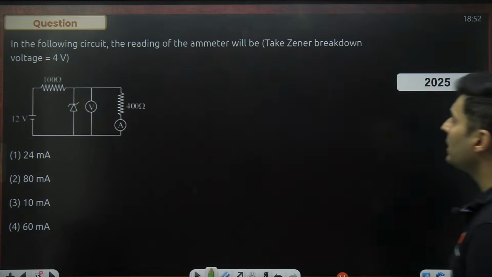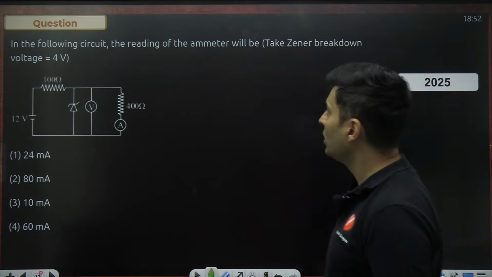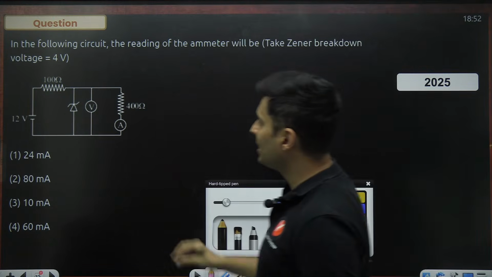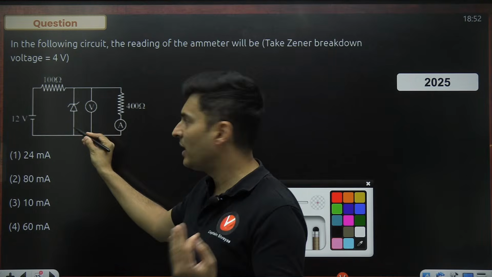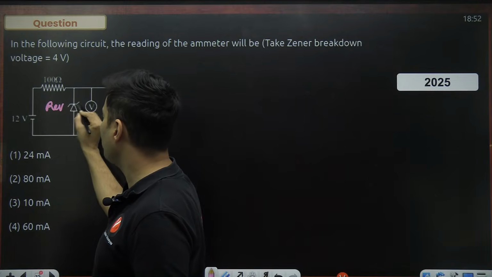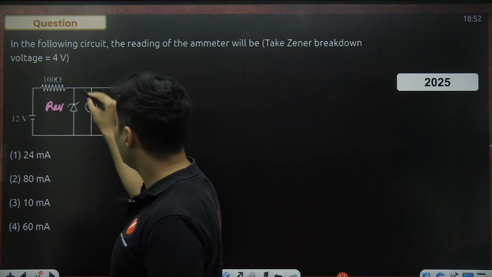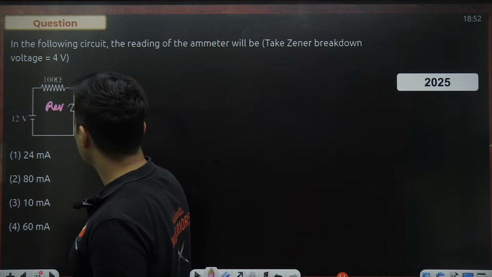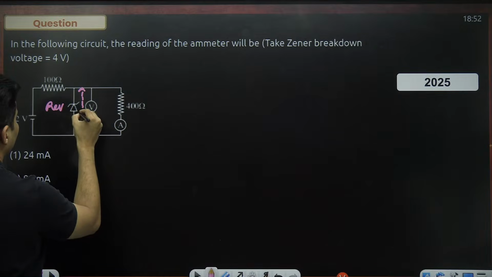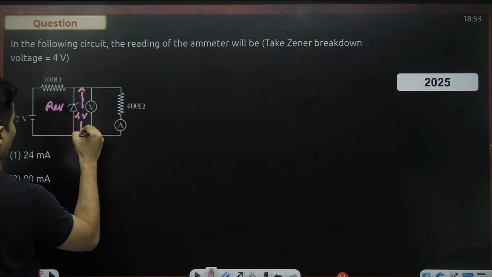What does it say? In the following circuit, the reading of the ammeter will be how much, if the Zener breakdown voltage is 4 volts? Okay. It is mentioned that the Zener diode, obviously it's in reverse bias, because positive is connected to N and negative is connected to P. So obviously it's in reverse bias. So this will be in the breakdown region. So whatever voltage will be there will be exactly that 4 volts. It will make sure 4 volts is the drop across it.